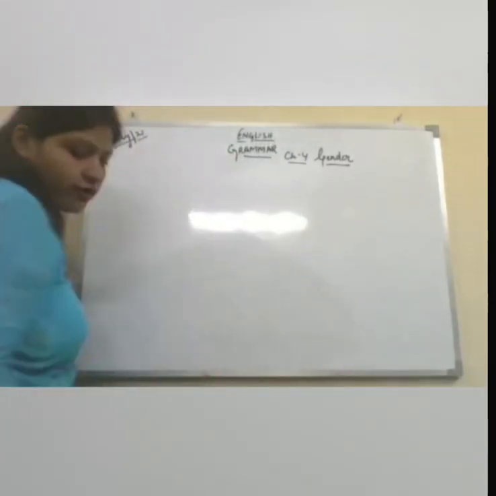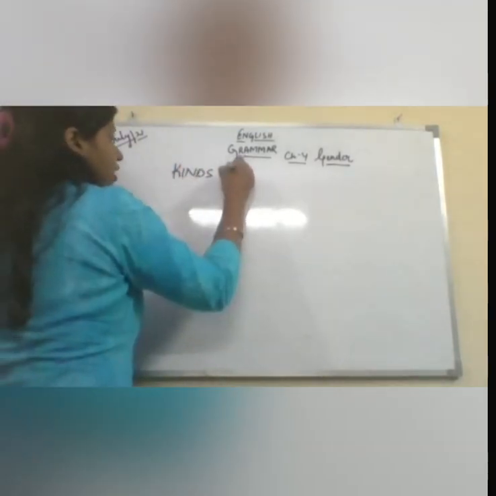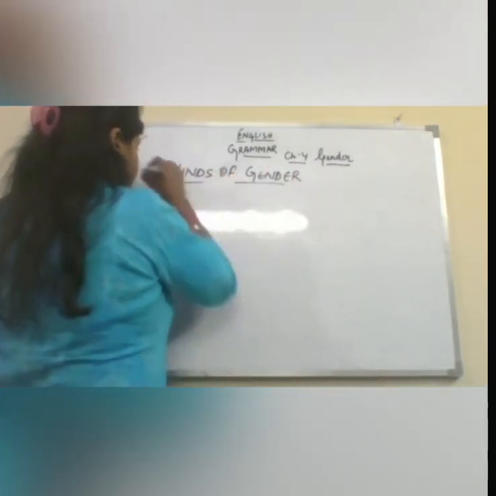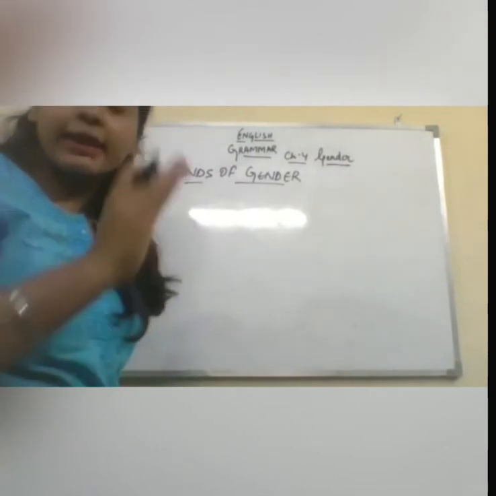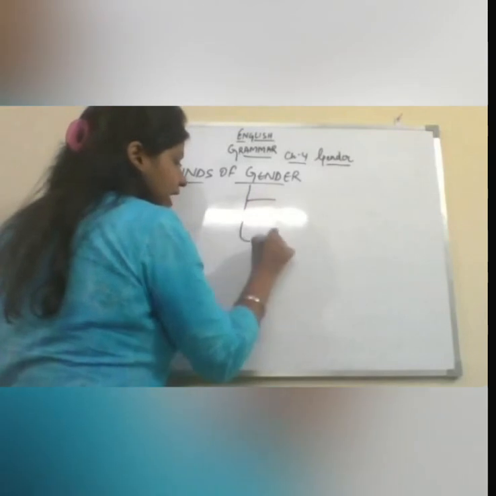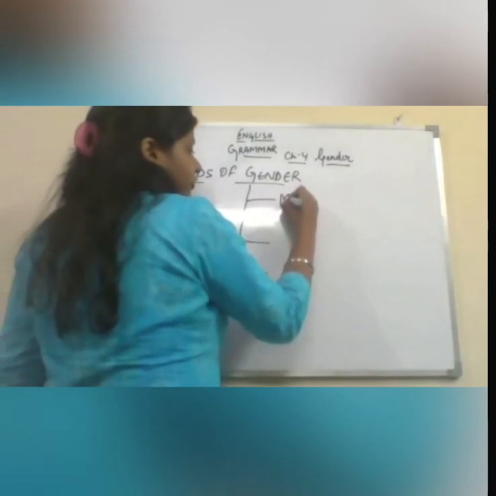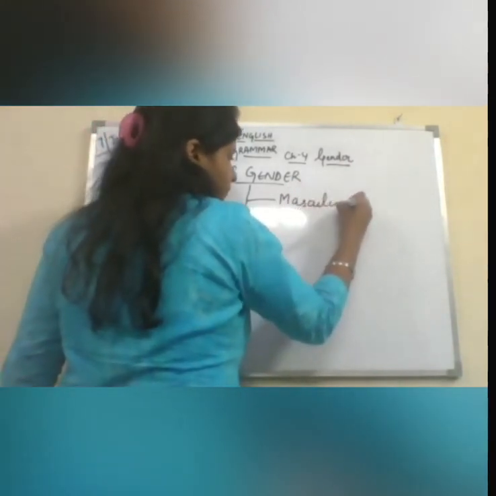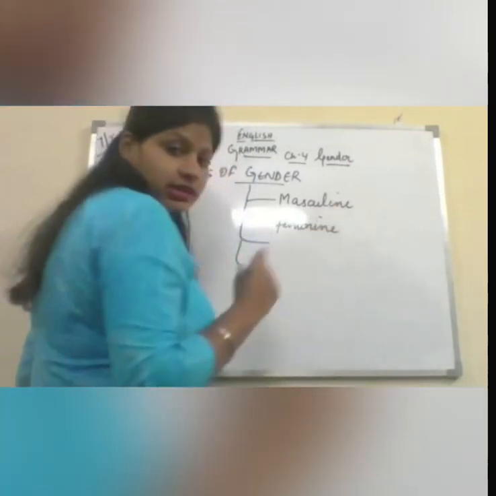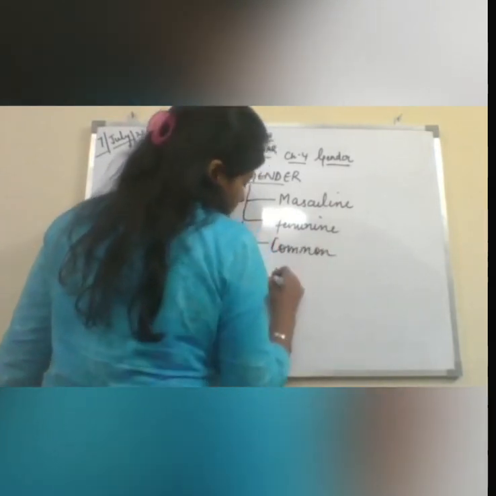That is kinds of gender. If we jump on to the kinds of gender, then we will get to know about the gender types. The gender is basically categorized into 4 types. Right now we have learned few types. The first is your masculine. The second is your feminine. The third is your common. And the fourth one is neuter.